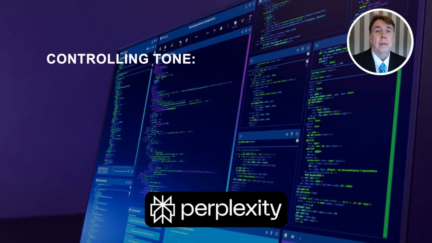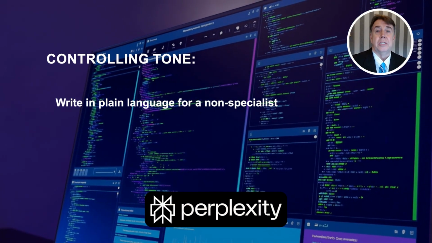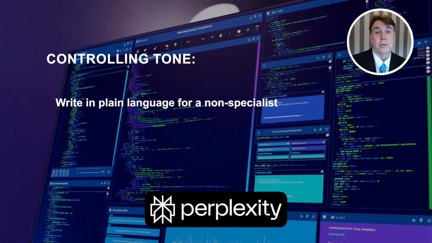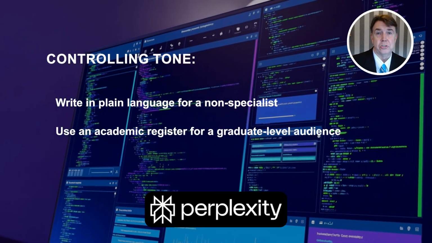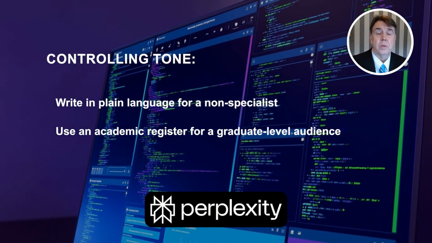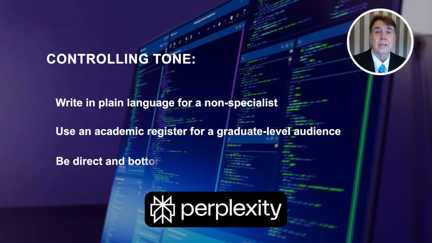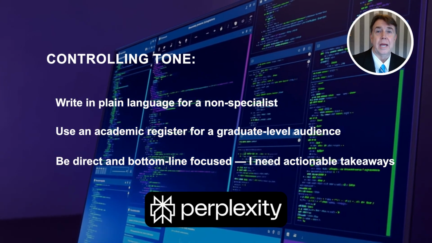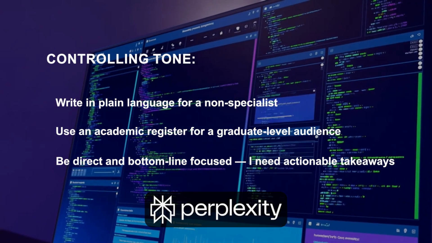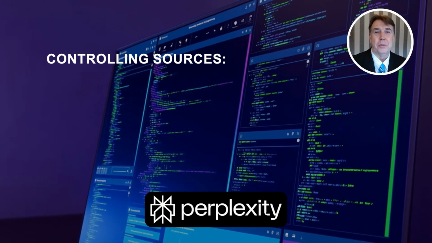Controlling tone: Write in plain language accessible to a non-specialist reader. Use an academic register appropriate for a graduate-level audience. Be direct and bottom-line focused. I need actionable takeaways.